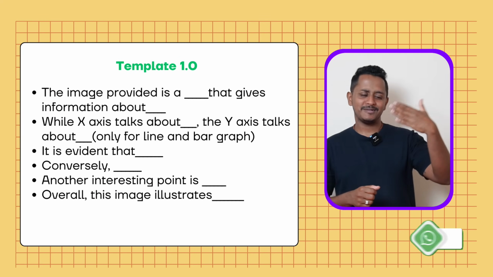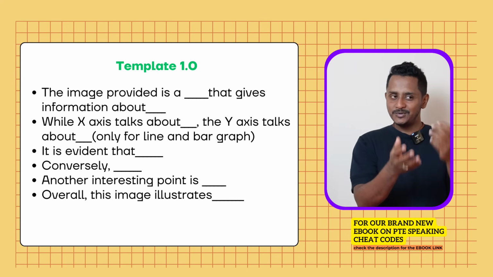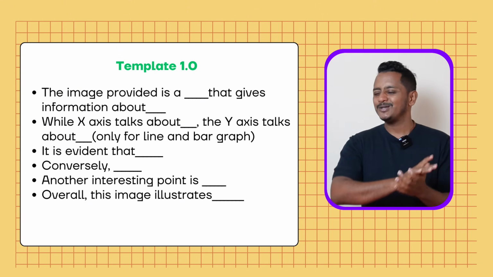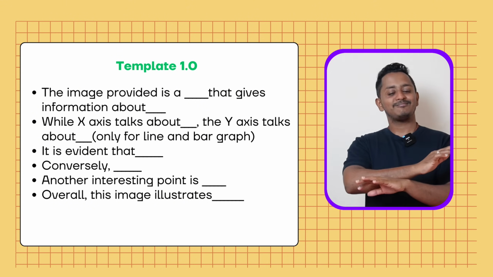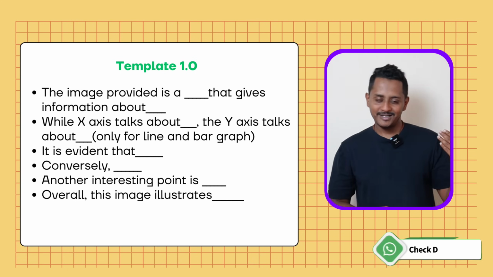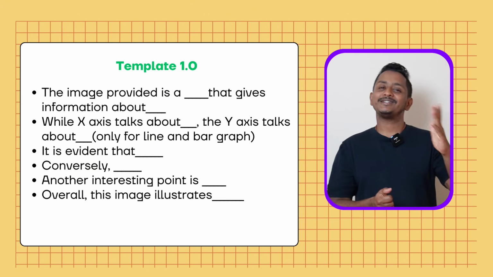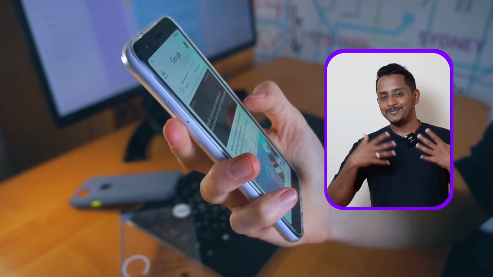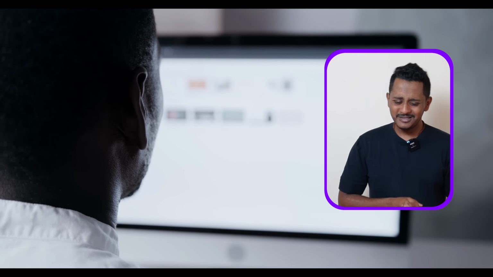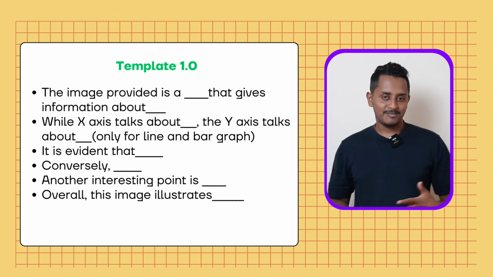So accordingly, I had given these templates. Template 1.0, let's name it. This was the template in place. It is working. You can absolutely rely on this. No need to worry. This is giving scores every day in our registered course. Students are getting 90. I hope you have seen the same on the Instagram page, SKILLS PTE Academic, or the YouTube community post. This is very much working. You can absolutely use this. But yes, I'm revealing 2 new templates today as well.